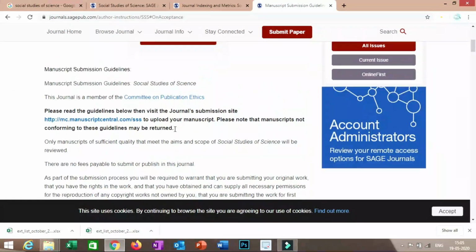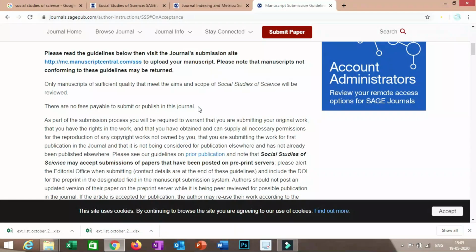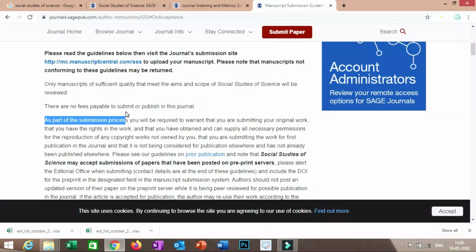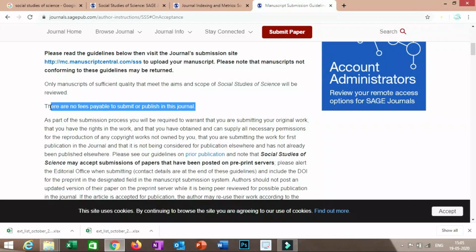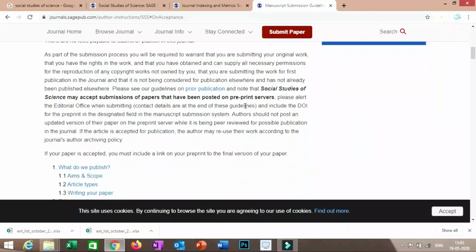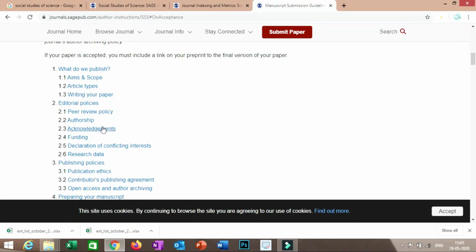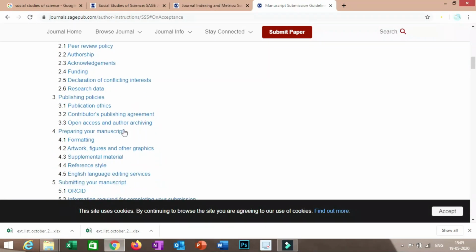On this page it is clearly mentioned that there are no fees payable to submit or publish in the journal. So it is free of cost, an unpaid journal. For formatting you have to refer to these sections. Everything has been mentioned. Just click on formatting, artwork, figures, supplementary material, etc., and format your manuscript.